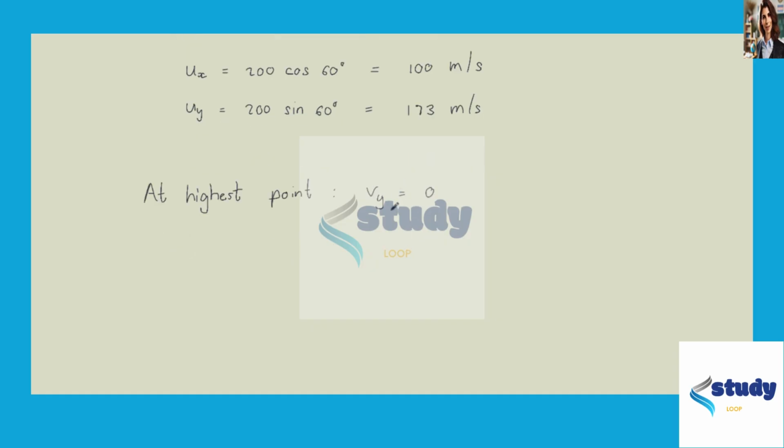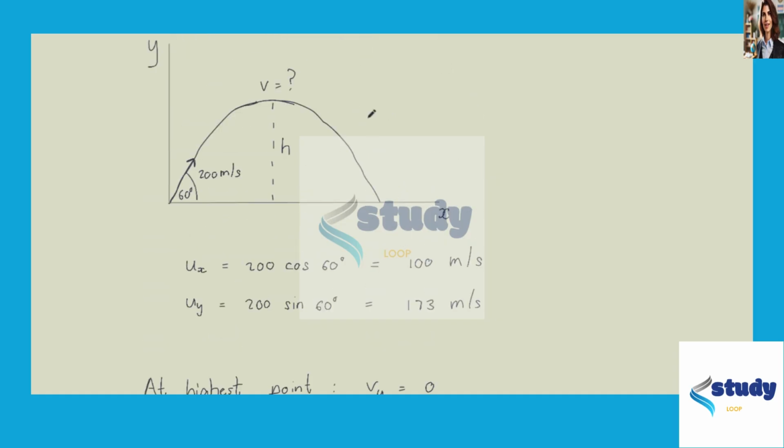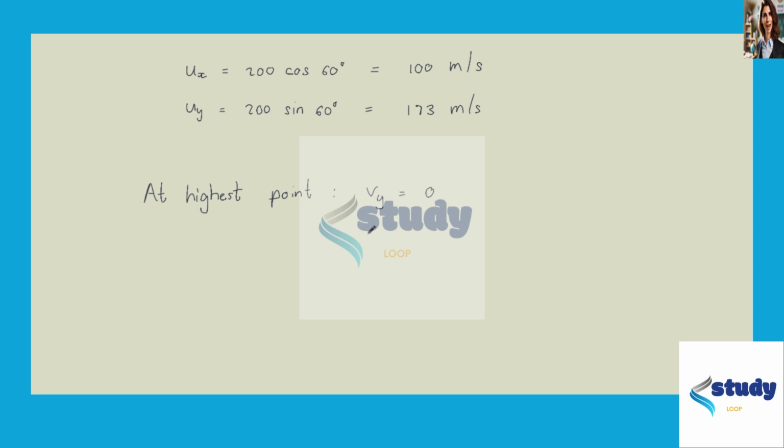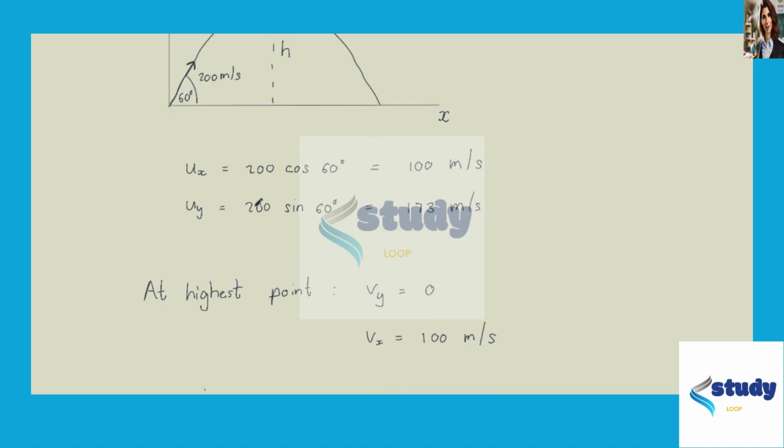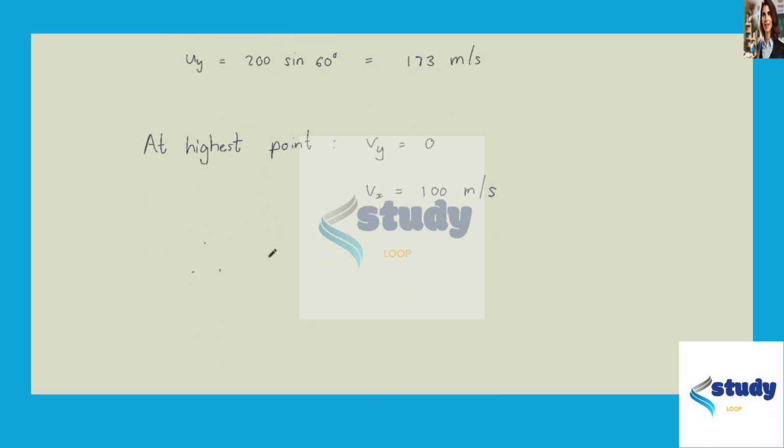And we know that the horizontal velocity remains constant throughout the motion since there's no force acting on the projectile in that direction. So Vx is still 100 meters per second. And therefore we can see that the resultant velocity of the ball at its highest point is simply due to its x component, which is 100 meters per second.